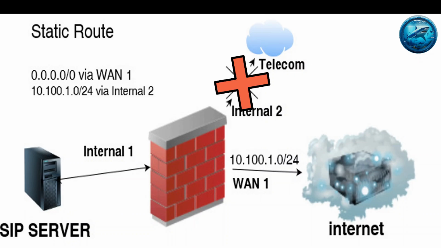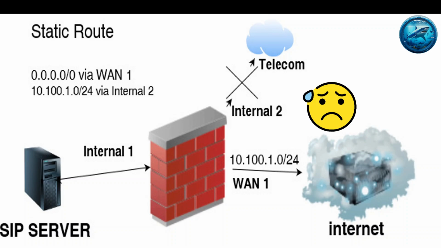However, due to fluctuation in network connectivity, the internal 2 interface sometimes goes down. Once this interface goes down and comes up again, the connection to Telecom does not restore. I was wondering what could be the reason behind this.